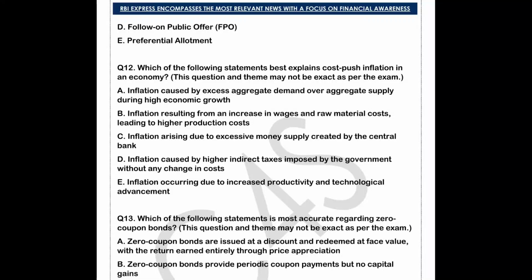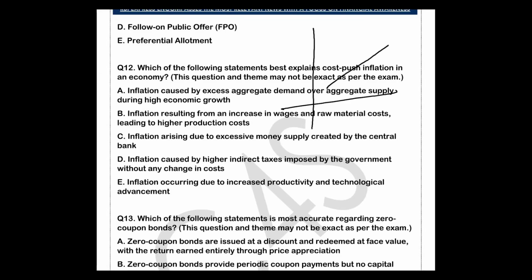Question 12 is based on inflation. Which of the following statements best explains cost push inflation in an economy? This is the aggregate demand and aggregate supply graph. Whenever there is cost push inflation, the supply curve moves inward, you are pushing it back. And there is also demand pull inflation. Demand pull inflation is controlled by monetary policy, and cost push inflation is controlled by fiscal policy. Everyone knows that, right?